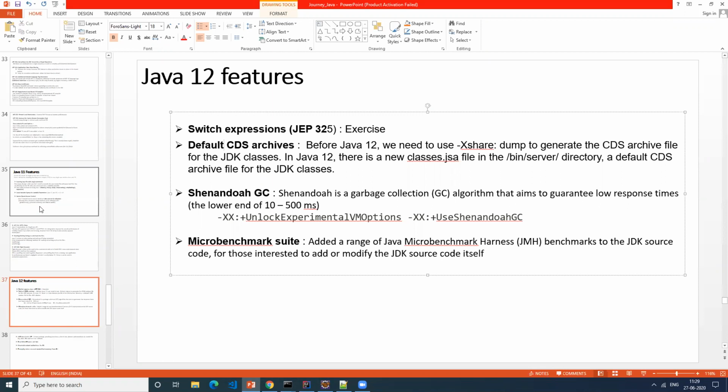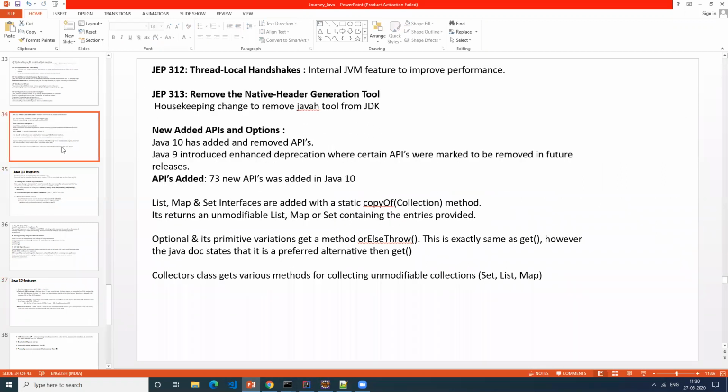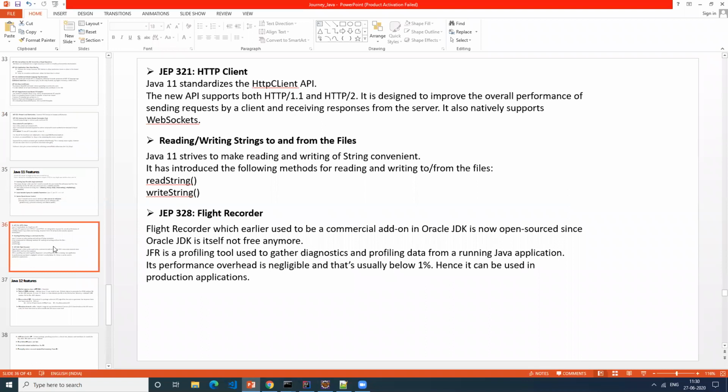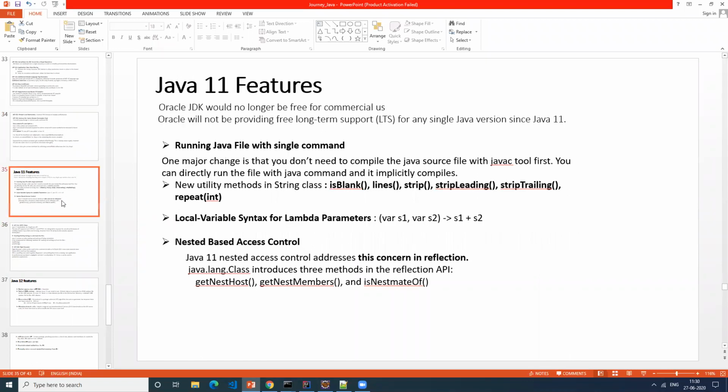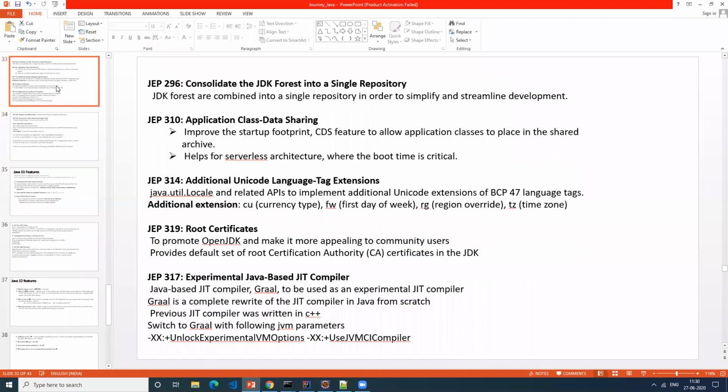I have explained it somewhere in Java 11. Yeah, this one. Class data sharing.